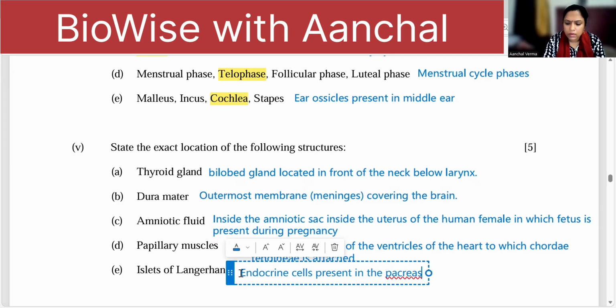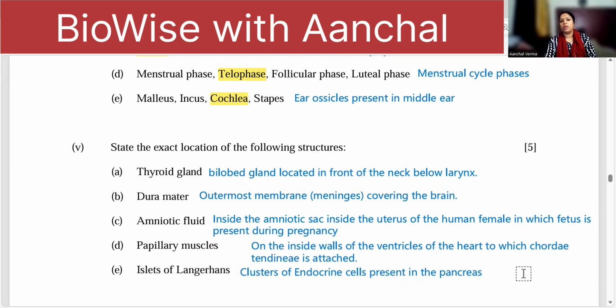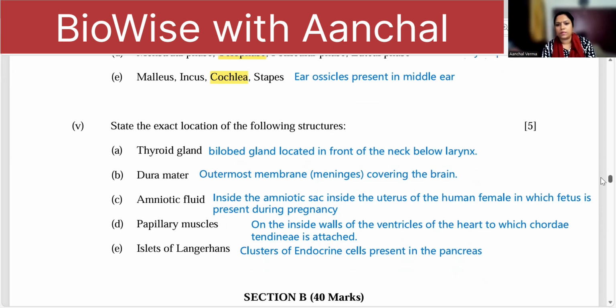Okay? These are the endocrine cells present in the pancreas. These are basically clusters of endocrine cells. So it's better instead of these, you write: these are the clusters of endocrine cells present in the pancreas. This is your exact location question.